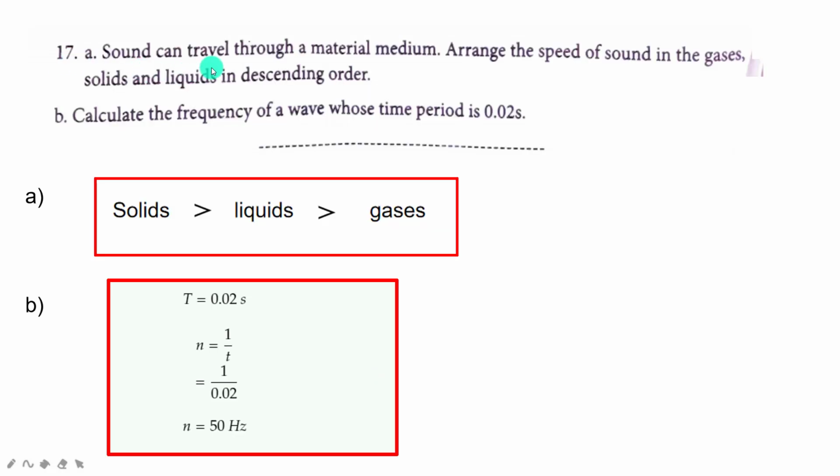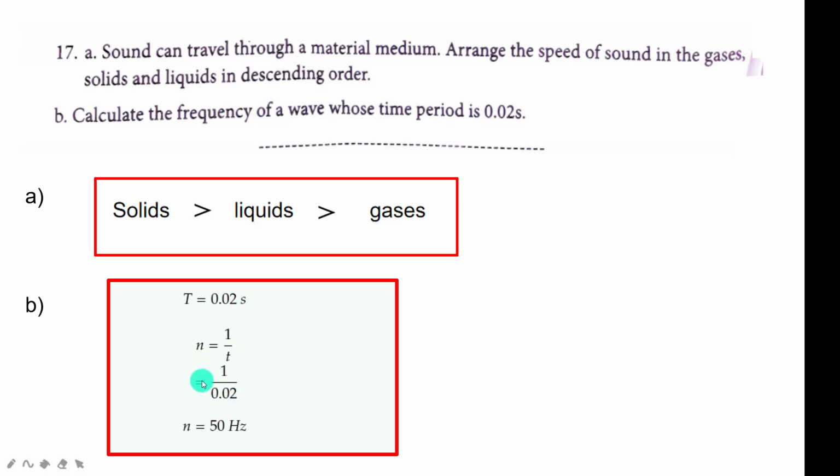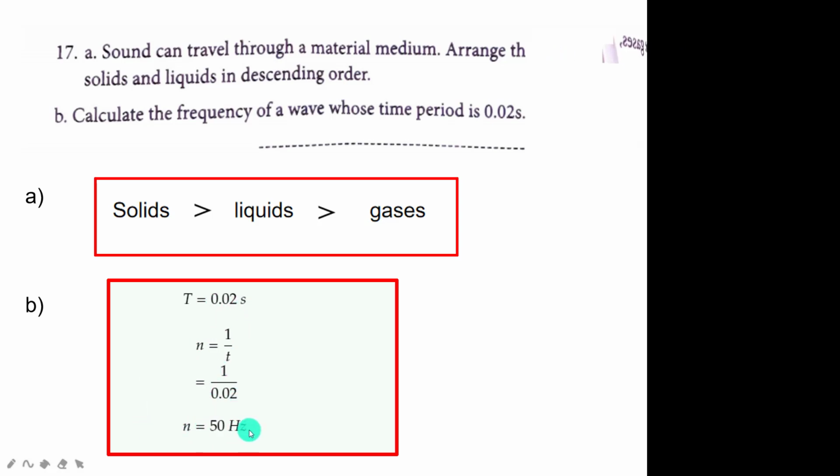Question number 17. A sound can travel through a material medium. Arrange the speed of sound in gases, solids and liquids in descending order. This question we have already discussed in the first multiple choice question. Sound travels with maximum speed in solids, then in liquids, and after that in gases. Then you can write the answer like this. Second question B. Calculate the frequency of a wave whose time period is 0.02 second. We know the equation for frequency is n = 1/T. Substitute the value of T, 0.02 second. Then simplify this equation. Then you will get n = 50 hertz.